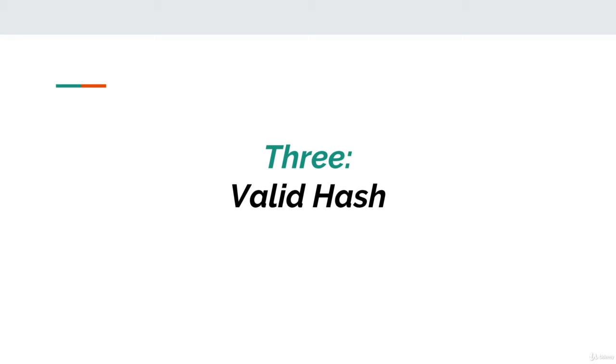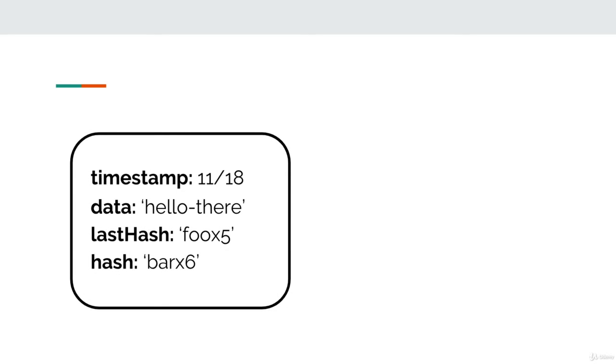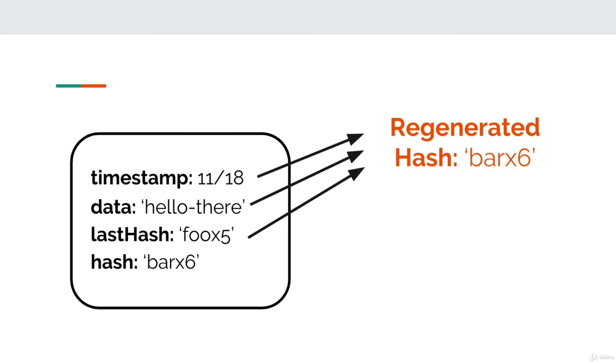This is probably the most crucial piece for validation. The hash is generated by feeding all of the fields of the block into a function that generates a unique hash value. So therefore, this is how we'll check for hash validity. First, we'll take all the fields contained in the block. Then we'll regenerate the hash ourselves. We'll check if this generated hash is equal to the hash contained in the block.